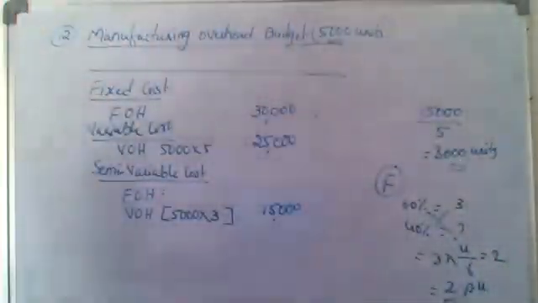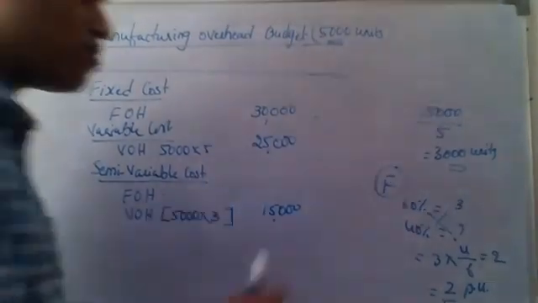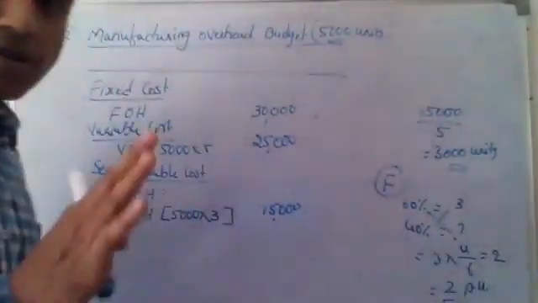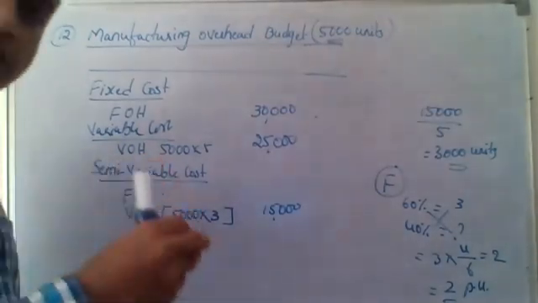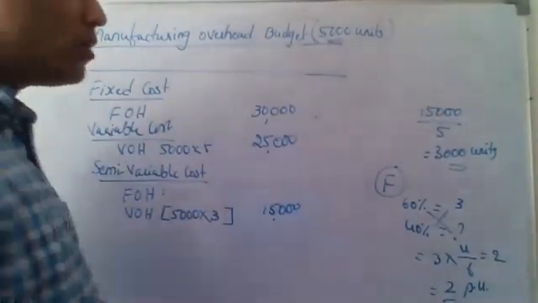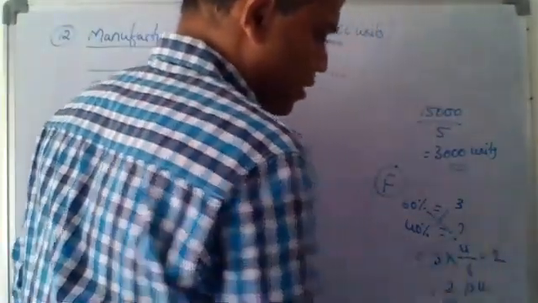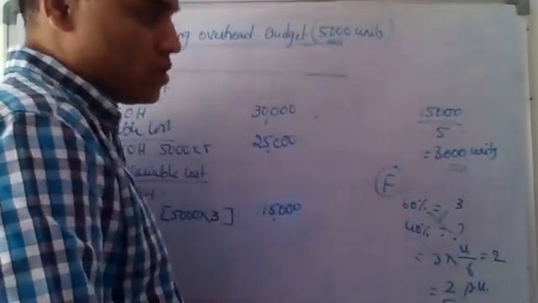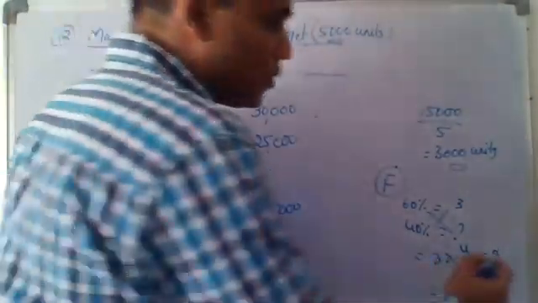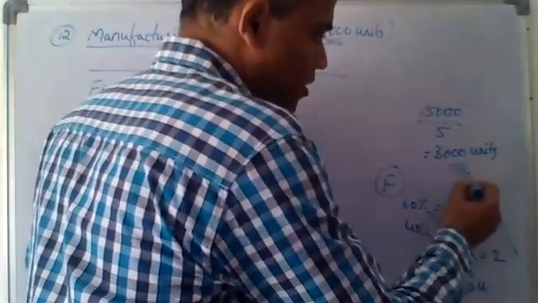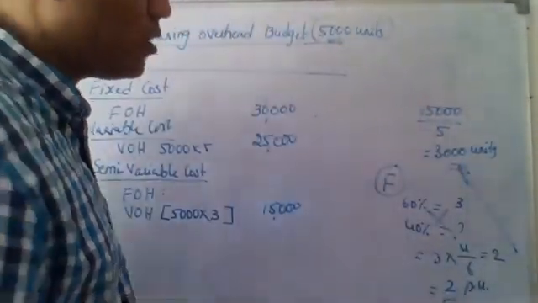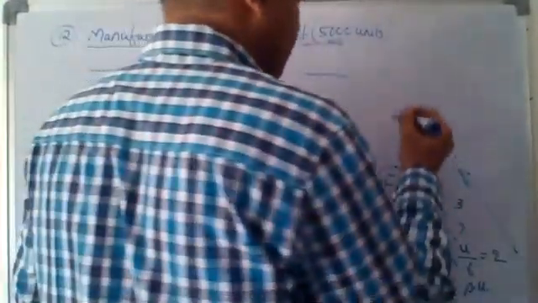I already told you that the fixed cost per unit will not be constant. I have to convert this 2 rupees into the total. Now tell me, if 2 rupees is per unit, how much is the total fixed cost? You have to correlate with what units he was talking about. In this whole question he was talking about 3,000 units. So we will find the fixed cost at 3,000 units.